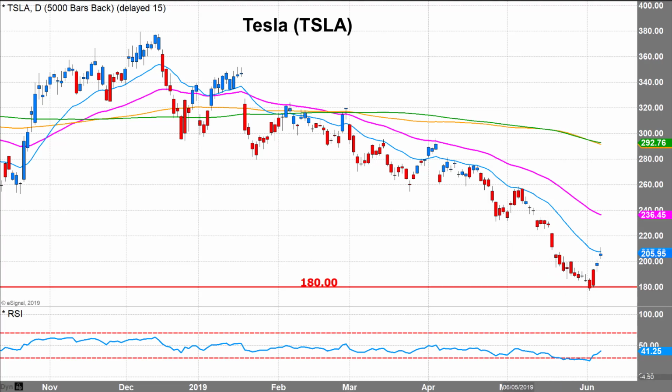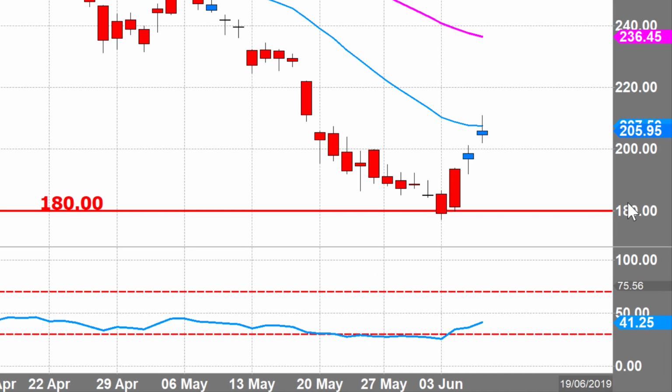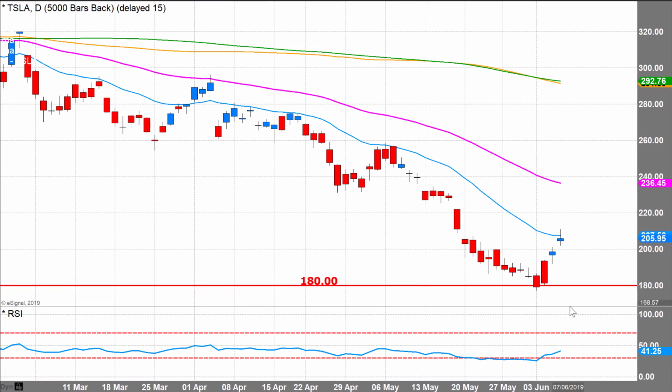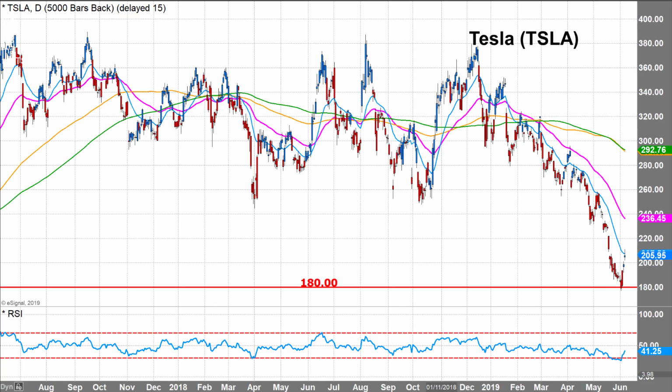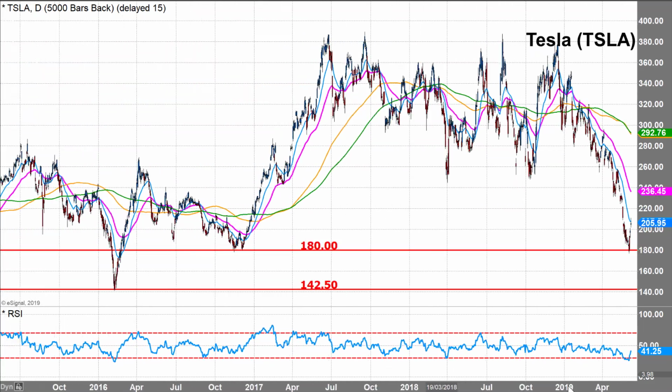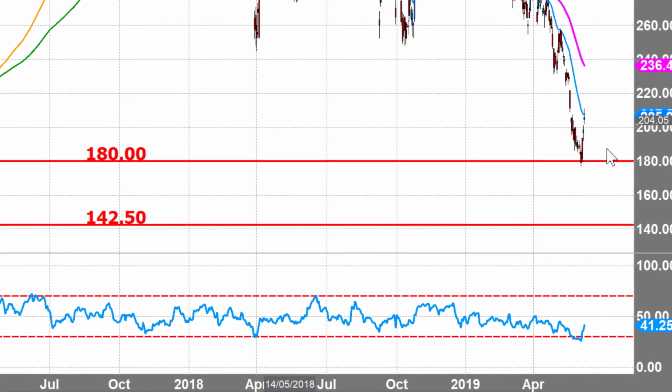So I think this is going to be a very important support level. A couple of reasons. Firstly, because the RSI setting of 21 has become extremely oversold. So that's an important thing to bear in mind. The second thing is that, as you can see, if I just bring back the charts a little bit, this is a level we've touched before. So it's going to be an important psychological support as well.